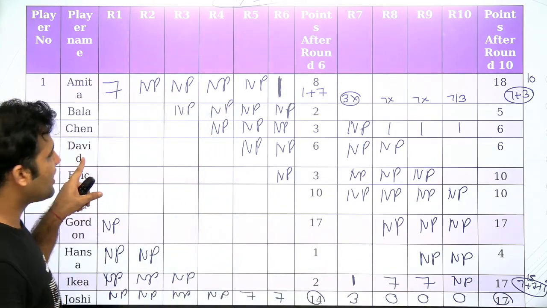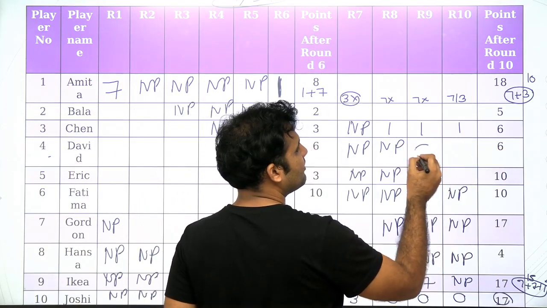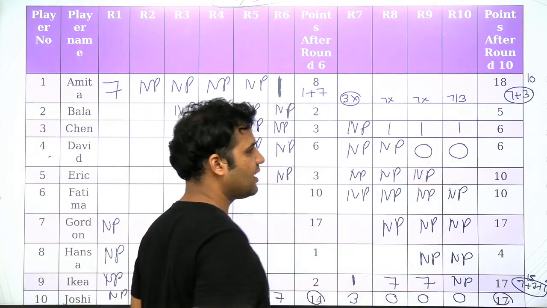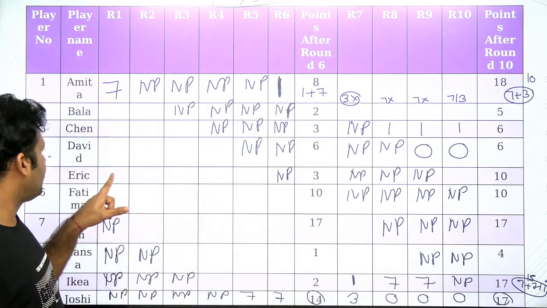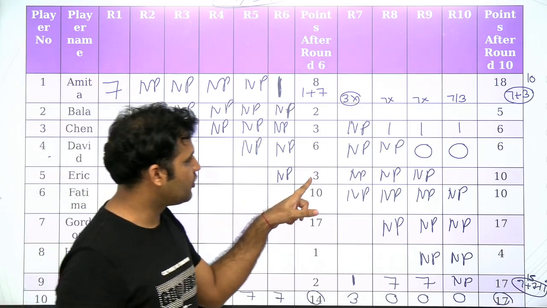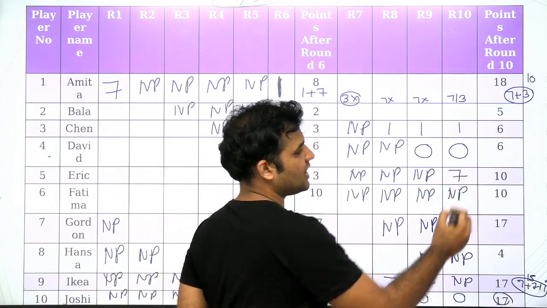And if you talk about David, guys, David's score is moving from 6 to 6. So you can place 0 0 over here. Then David is not scoring any score over here. And if you talk about Eric, Eric's score is moving from 3 to 10. That means Eric must have gotten a score of 7 over here.